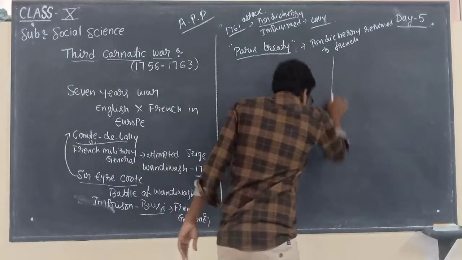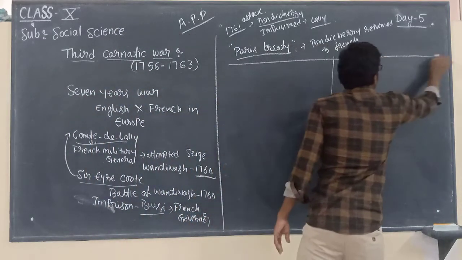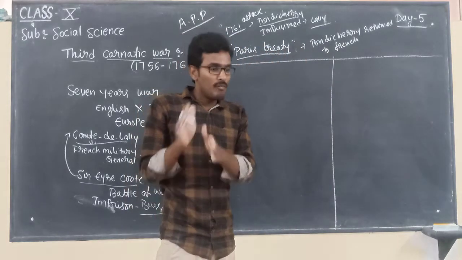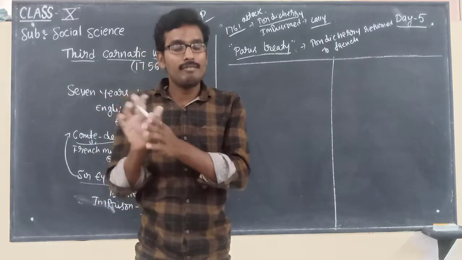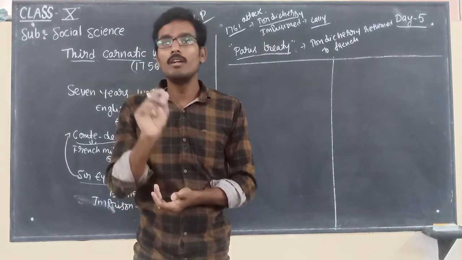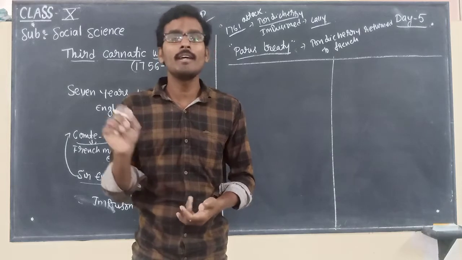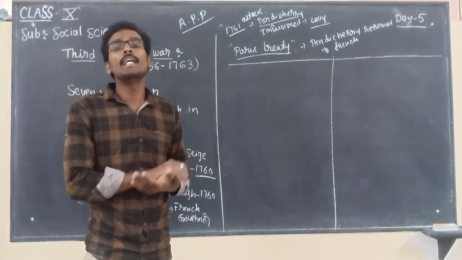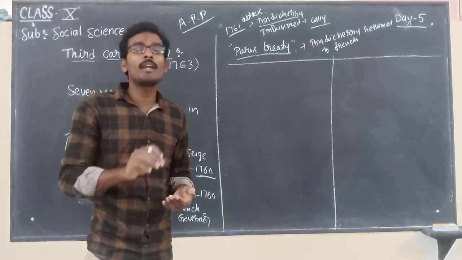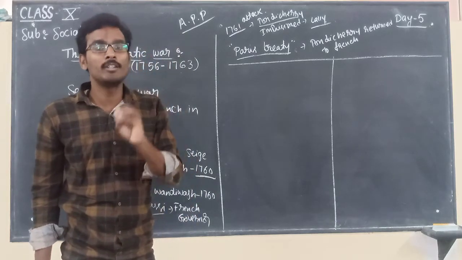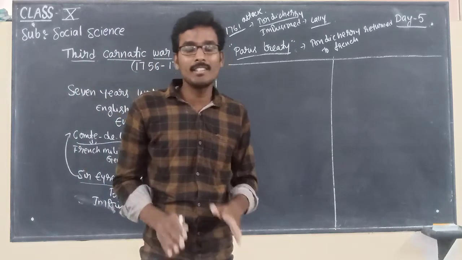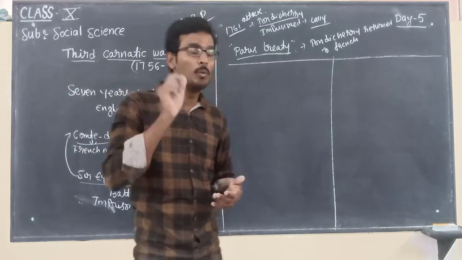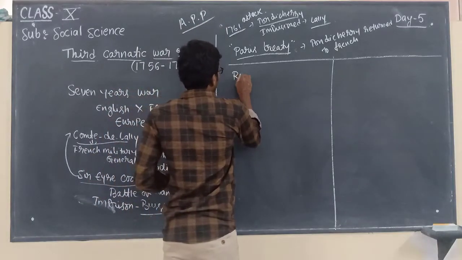So, after we discussed the Carnatic Wars, so far we observed from the French point of view, Dupleix is one of the important officials, as well as Robert Clive is another important official from the British. So now we will discuss the profiles of Robert Clive as well as Dupleix. First of all, Robert Clive.